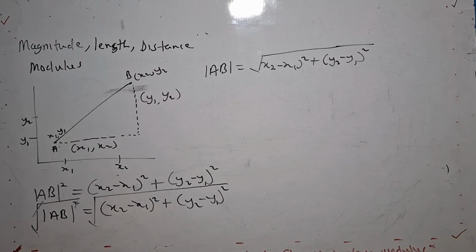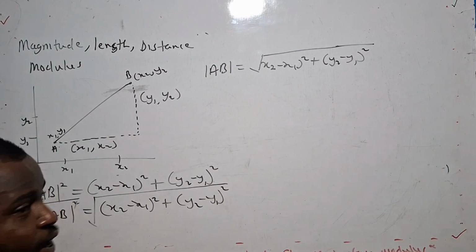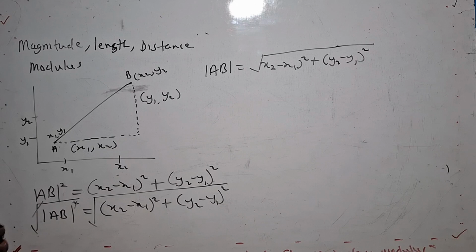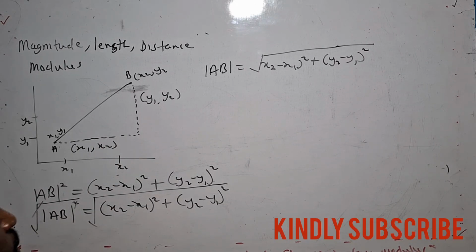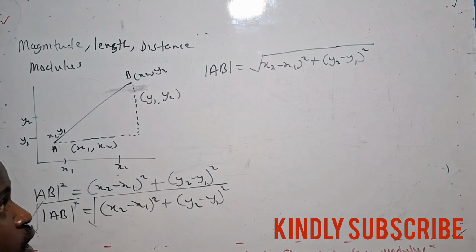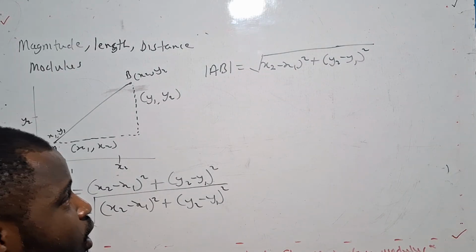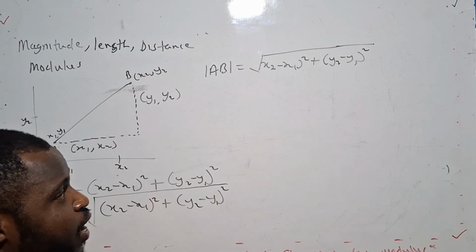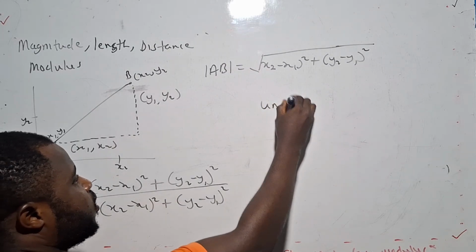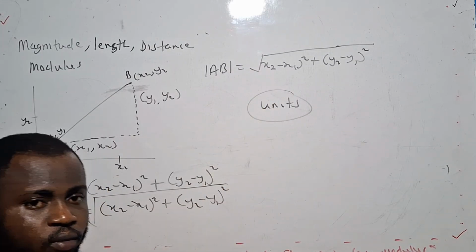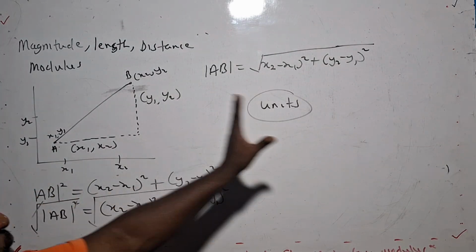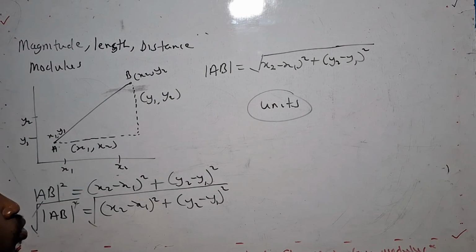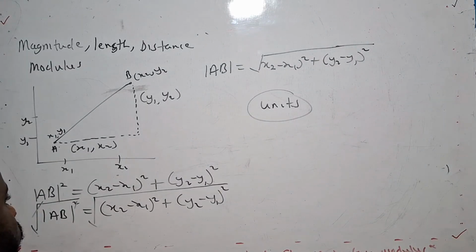This is how we got the formula for finding the length, distance, or modulus of a given line. So when they give you any question, the formula is the square root of x2 minus x1 squared plus the bracket y2 minus y1 squared, and the answer is written in units. This is what you need to understand: how the formula came about, and how to use it.